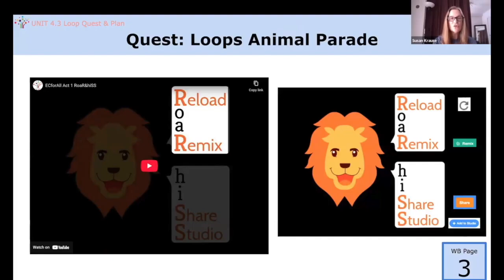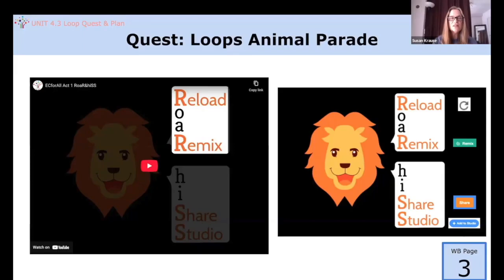Teachers, let students know the name of the studio ahead of time. If you create a new project and start with a blank canvas, you don't need to roar, but you still need to hiss so that you can share and save to the class studio. We've done roar and hiss before, but let's review it. Teachers, you can also show this video to your students if you prefer.